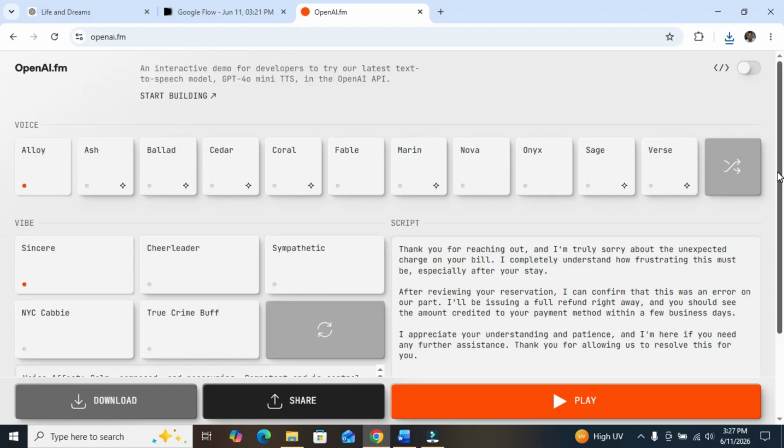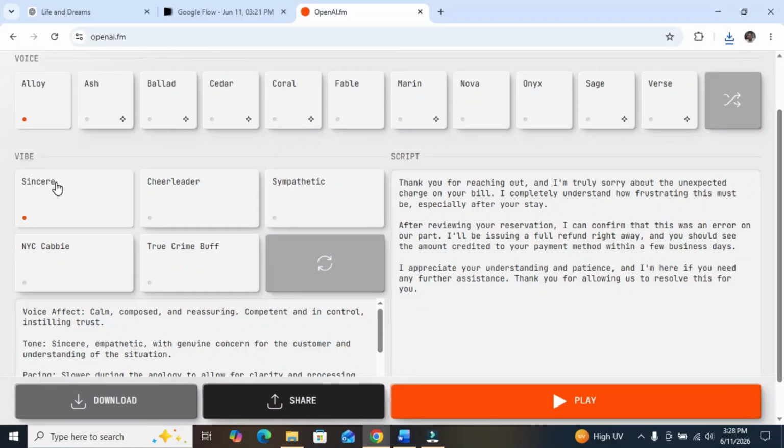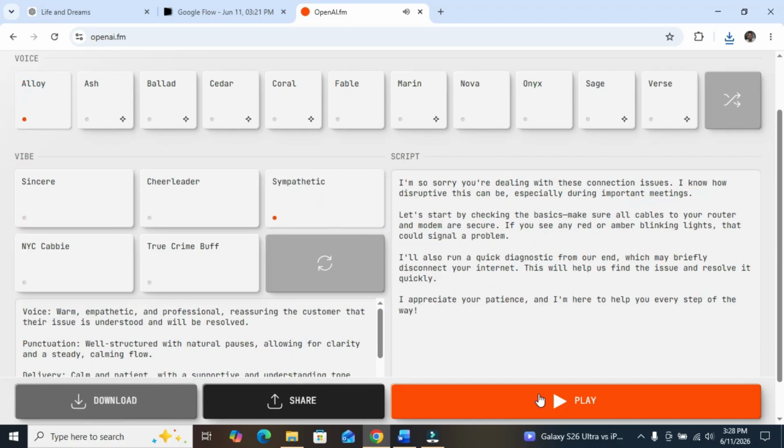And also, it gives you opportunity for the tone. Look at the vibe, yeah? If you want a sincere voice, it will give you a sincere voice. If you want a cheerleader voice, if you want a sympathetic voice. Okay, let us click alloy and click sympathetic and let's see what it gives to us there.